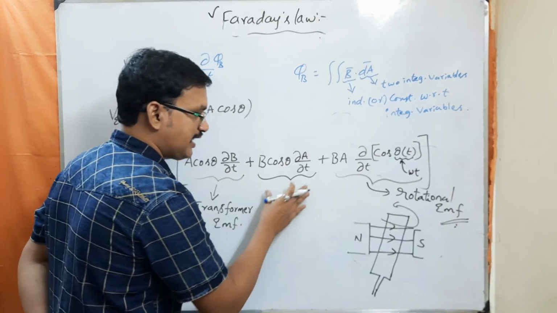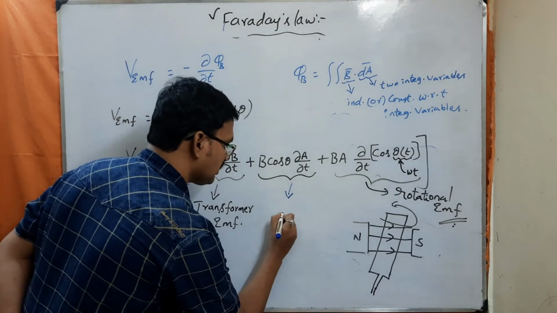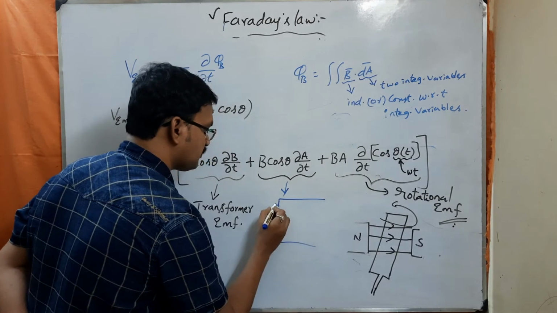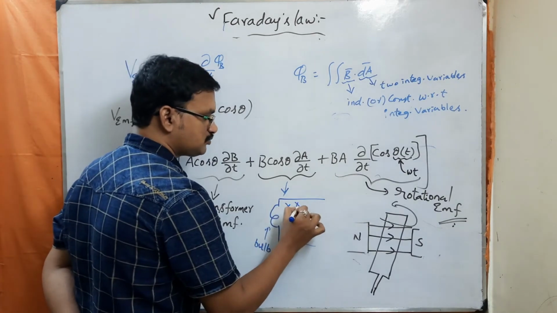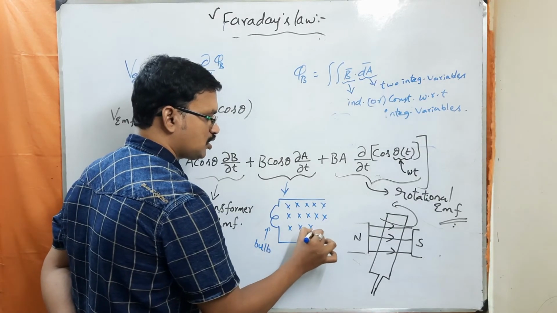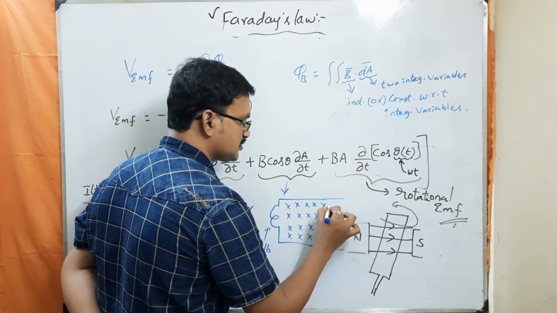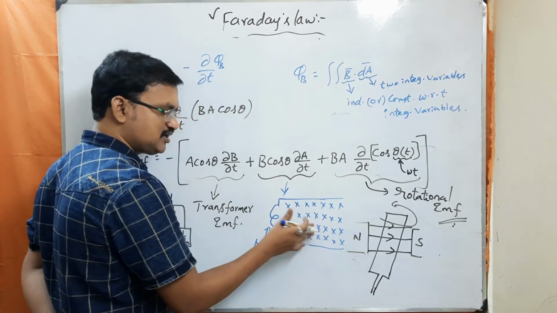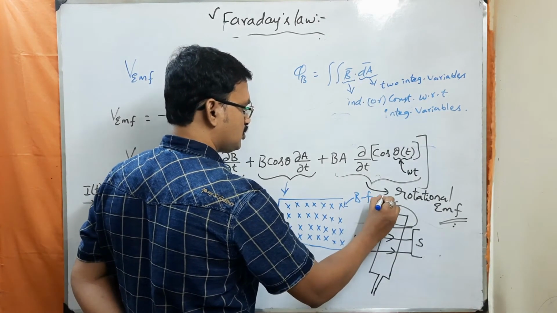Now I will give an example for this situation. Let us consider a bulb here. This is nothing but a bulb. Now let us assume the magnetic field is pointing into the board, and it is a steady magnetic field. This magnetic field is not changing with respect to time. So this is nothing but the B field pointing into the board.